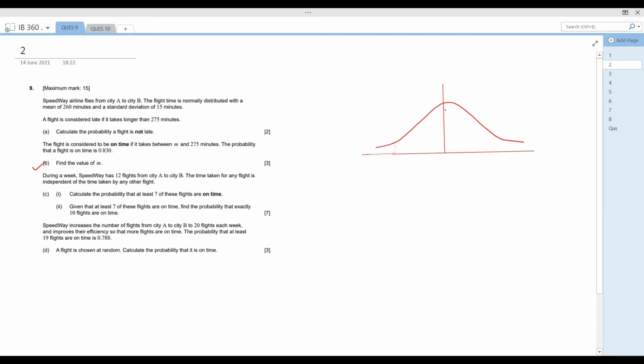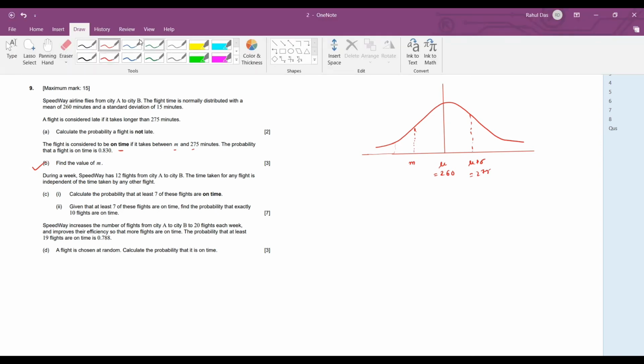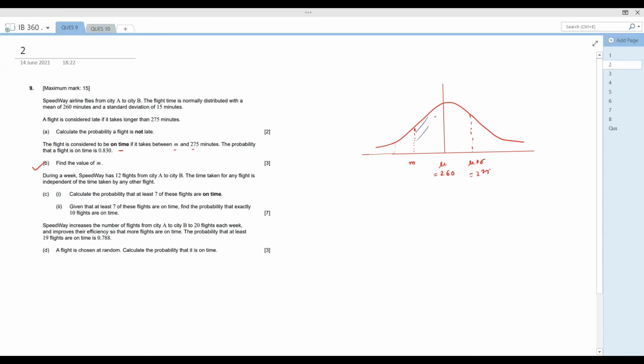Now the thing is, here it is written that the flight is on time if it takes between m and 275 minutes. So first mu is 260, and this particular region is mu plus sigma, which is 275, and somewhere here the aim lies. It is stated in the question that this complete area represents that it is on time.